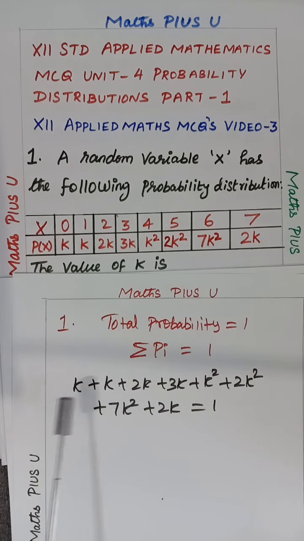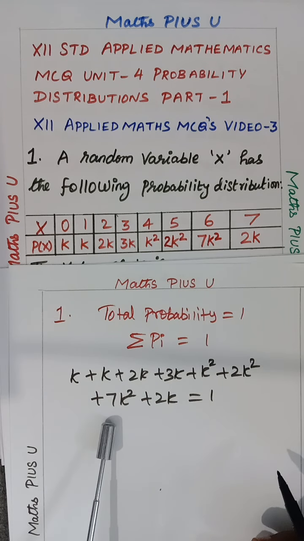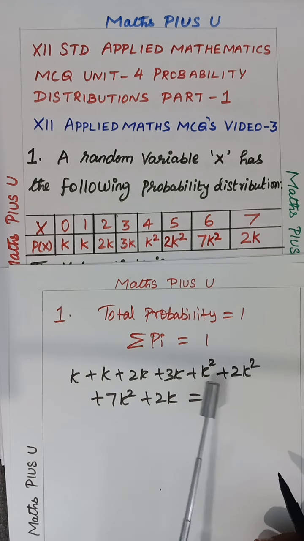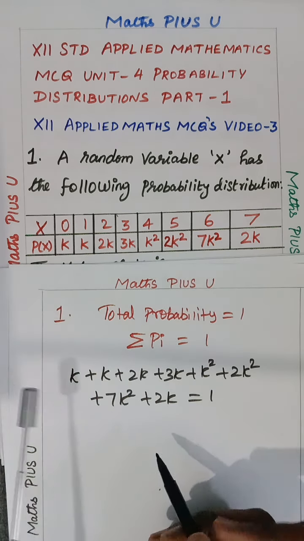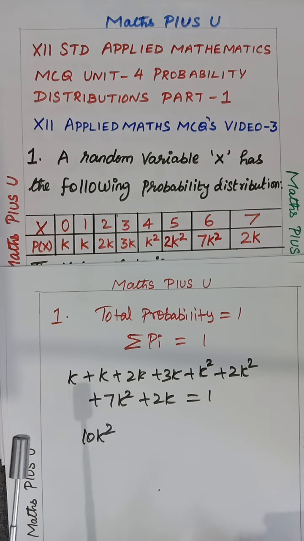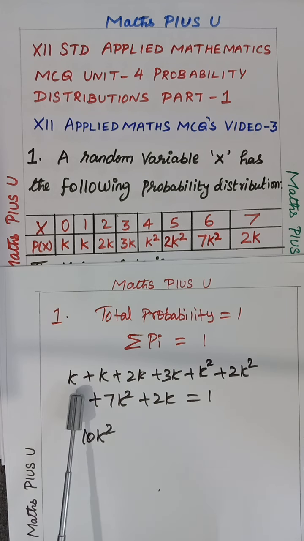Okay. So now add k plus 2k, all this stuff kindly add. Before that, k square, 2k square, 7k square, like terms. So if you are considering k square as chocolate, 7 chocolate plus 2 chocolate plus chocolate, so 10 chocolate. You're coming to 12th standard, you're talking about chocolate, like that now. Okay. So somewhat it's associated with us.